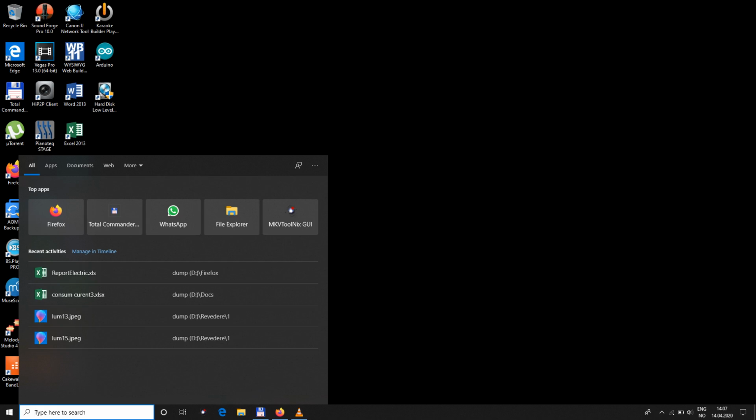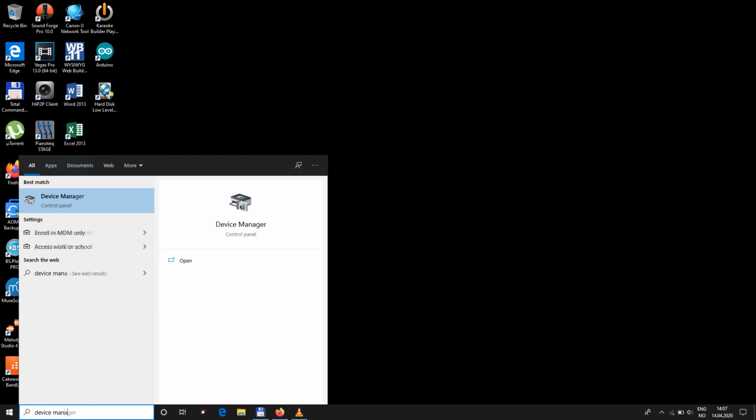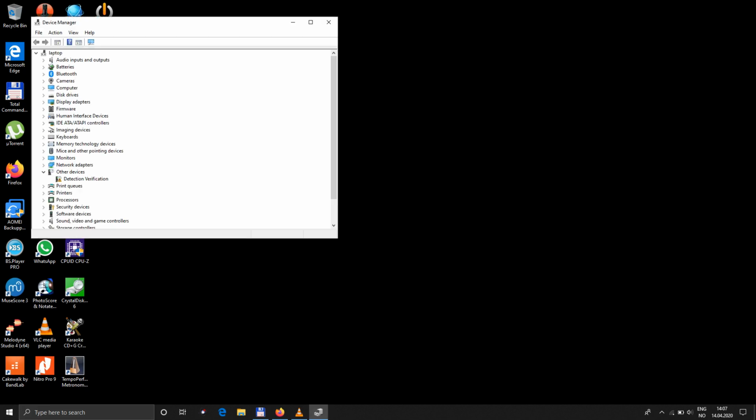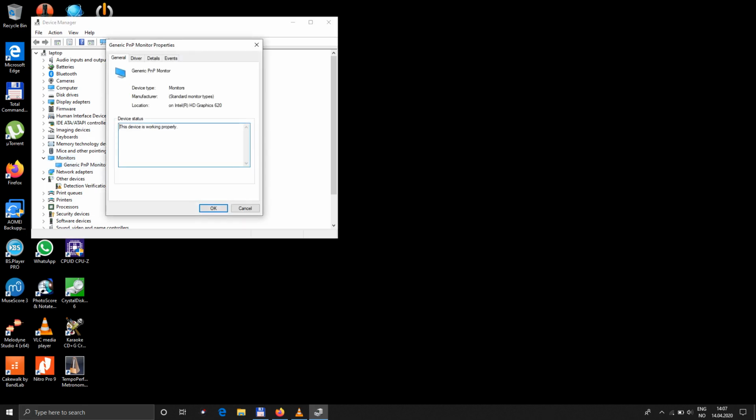In Windows 10, just type down here device manager, and then we have this. We go under monitors, generic PNP monitor, double click, go to details, and under device description you scroll down and we already have information about the monitor. It's already installed in your laptop. Okay, so in my case it's this kind of monitor here,